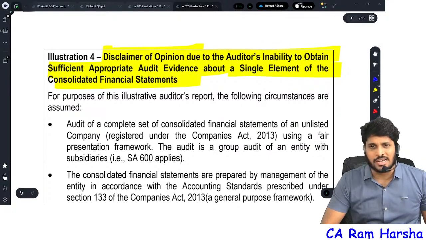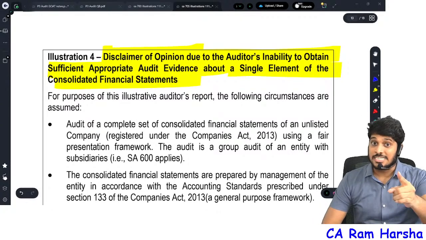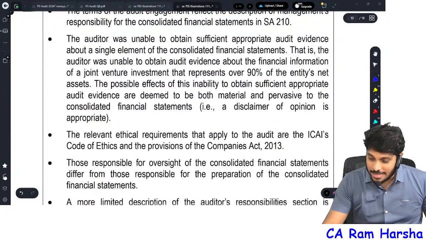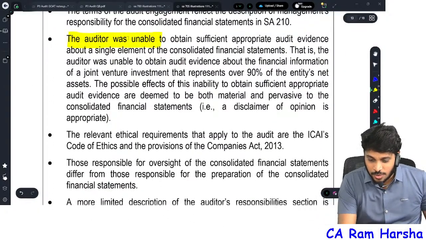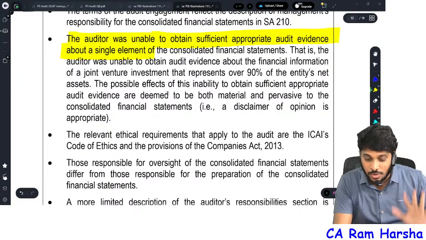Single element you did not get. A single item I did not get evidence. What will happen? Single element. Why disclaimer of opinion? That single element is substantial. You see here, that single element, the auditor was not able to obtain sufficient appropriate evidence about a single element